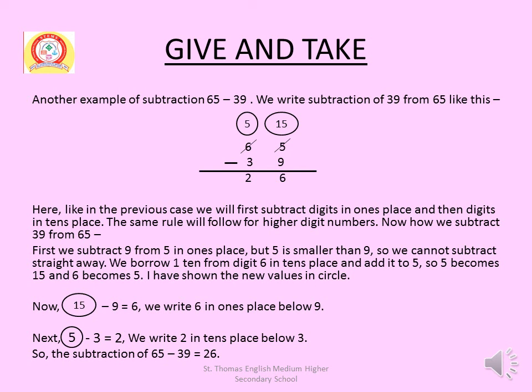Now 15 minus 9 equal to 6. We write 6 in ones place below 9. Next, 5 minus 3 equal to 2. We write 2 in tens place below 3. So the subtraction of 65 minus 39 equal to 26.